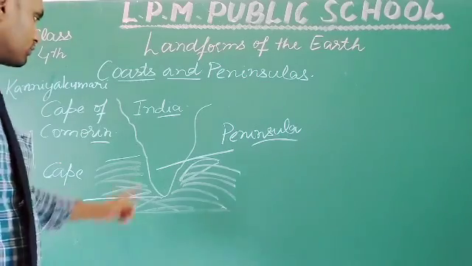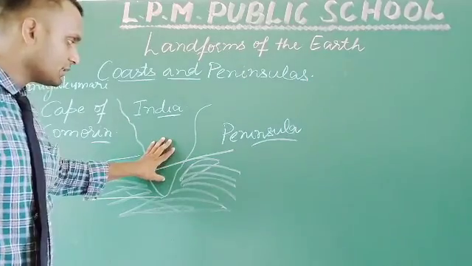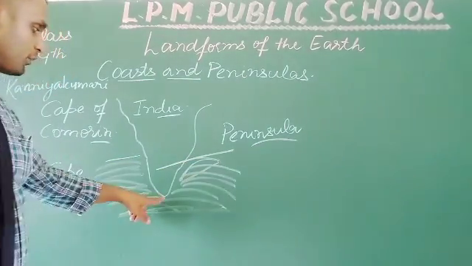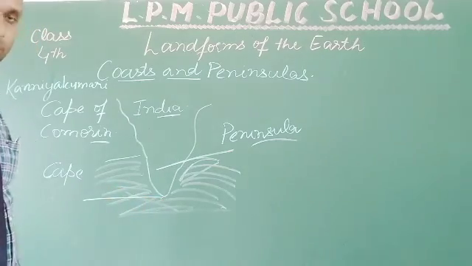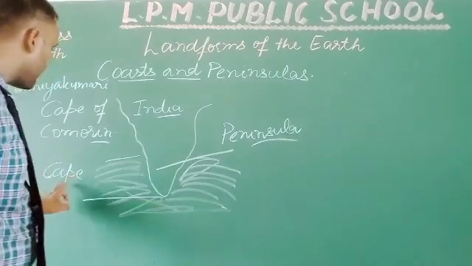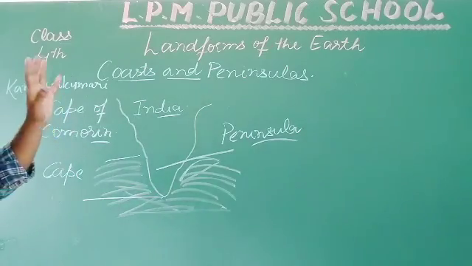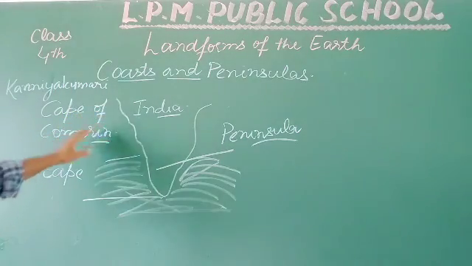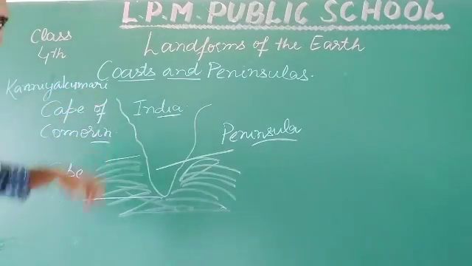Okay, तो क्लियर है सभी लोगों को? पेनिनसुला किसको बोला जाता है? द लैंड व्हिच इज सराउंडेड बाय वाटर ऑन थ्री साइड्स इज कॉल्ड पेनिनसुला. Okay, the point of the peninsula which juts into the sea, which joins the sea, is called cape. Earlier the Cape of India in the southern part was known as Cape of Comorin, but nowadays it is called Kanyakumari.